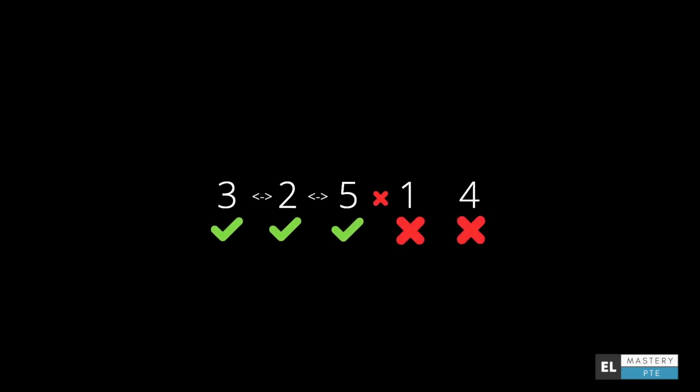However, if you ended up giving the answer 3, 2, 5, 1, 4, which is the incorrect answer, you only get 2 out of 4. Reason being, only 2 of your pairs are correctly placed. That's 3 to 2 and 2 to 5. Whereas after 5 should be 4, not 1. So you lose marks for that, and so you get a 2 out of 4 in this one.